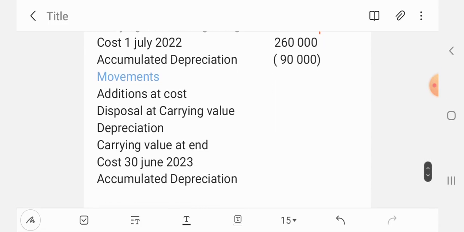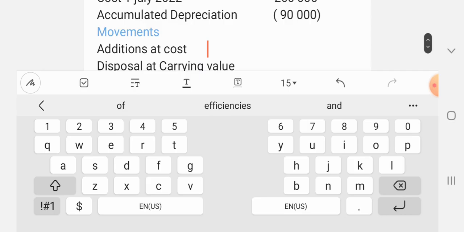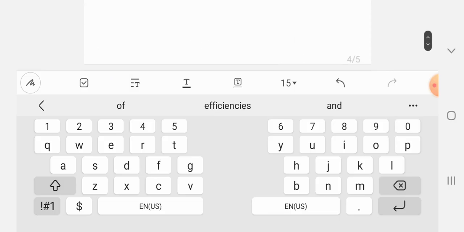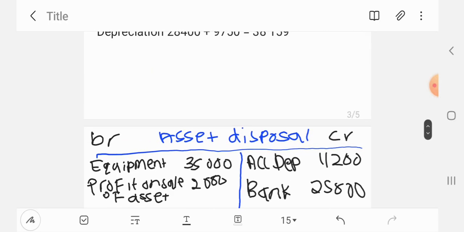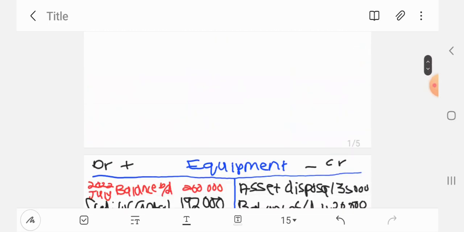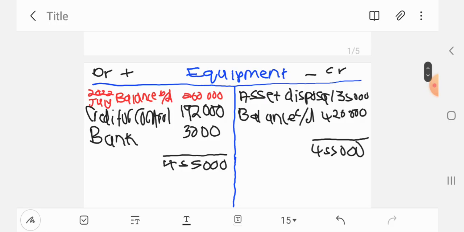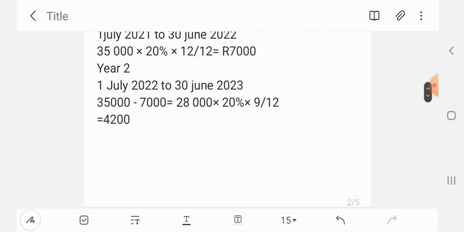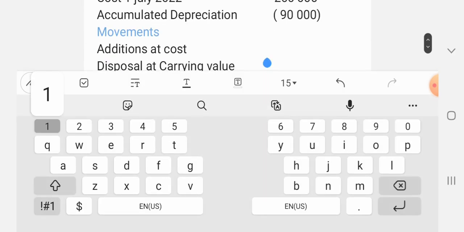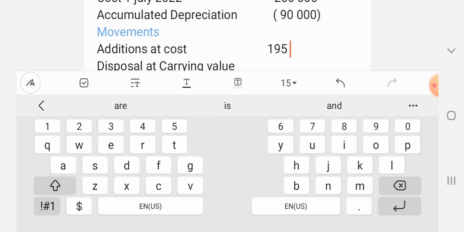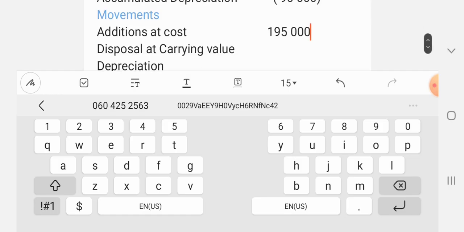And then for movement, we have addition. We bought a car, and that car that we bought is this one of, how much is it? 195,000. It's not a car, sorry, we have equipment of 195,000. So additions, we write them at cost. Those are the costs that we have. And then we have disposal at carrying value.